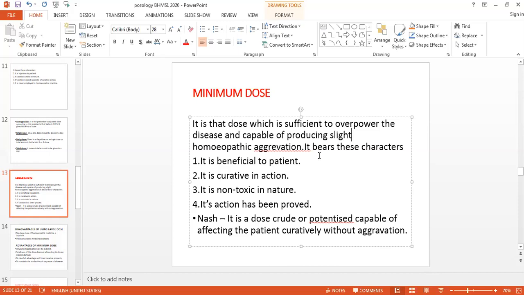So the sufficient quantity of the dose, kitna dena hai, so that it will produce a stronger disease, and that will be in a position to annihilate that disease.